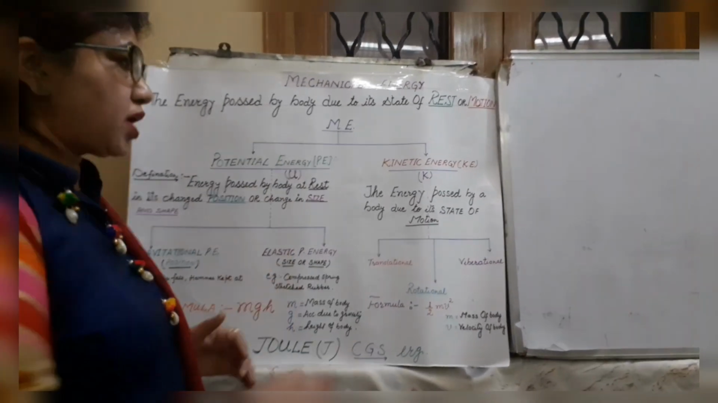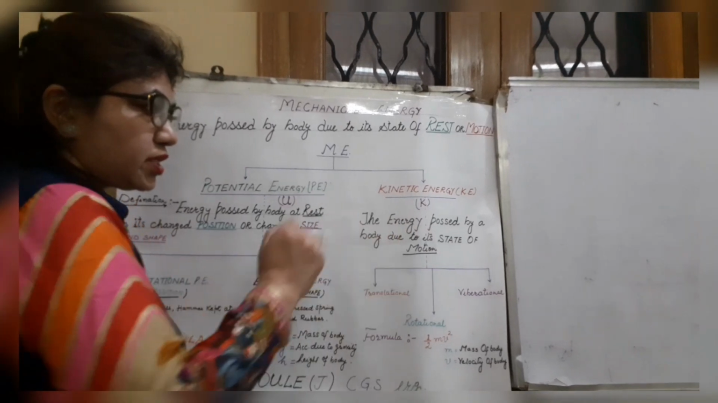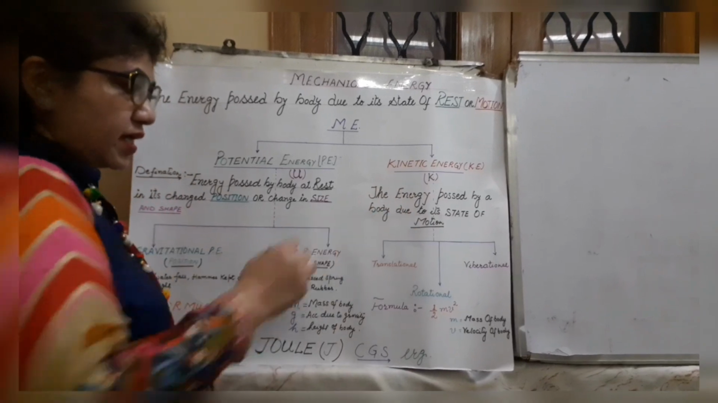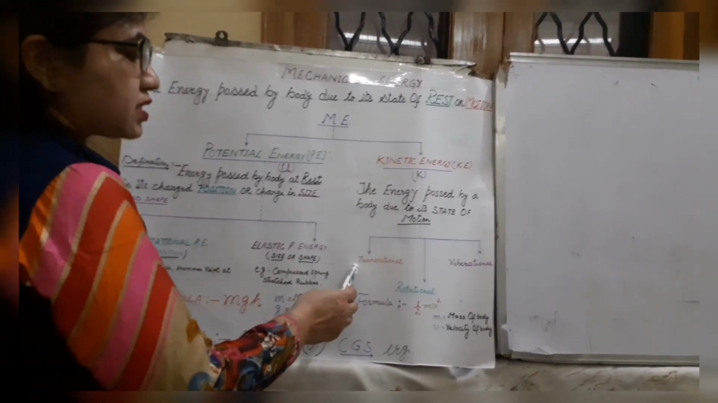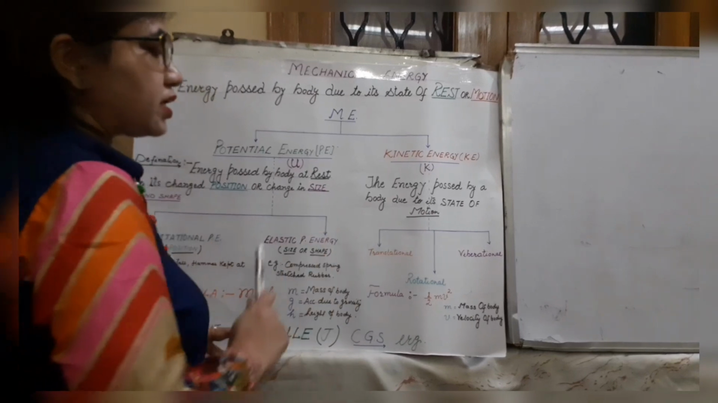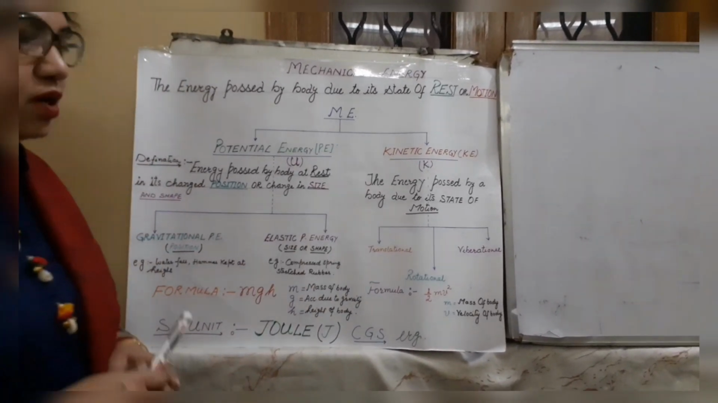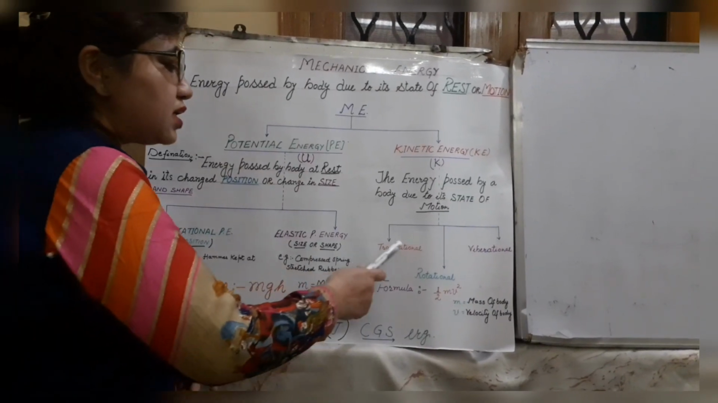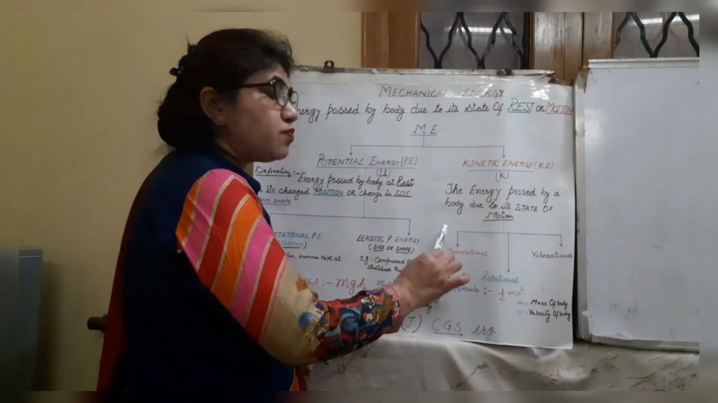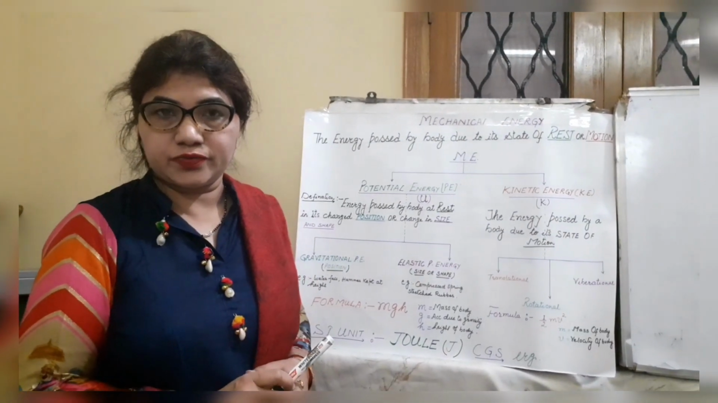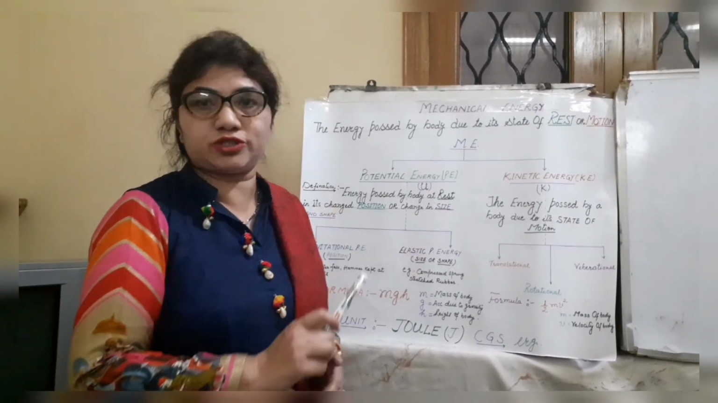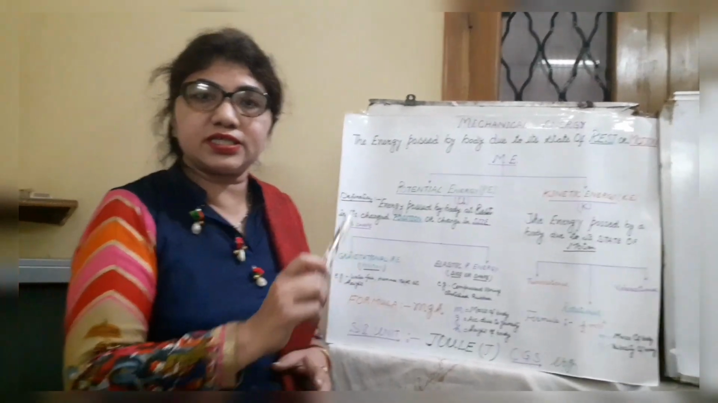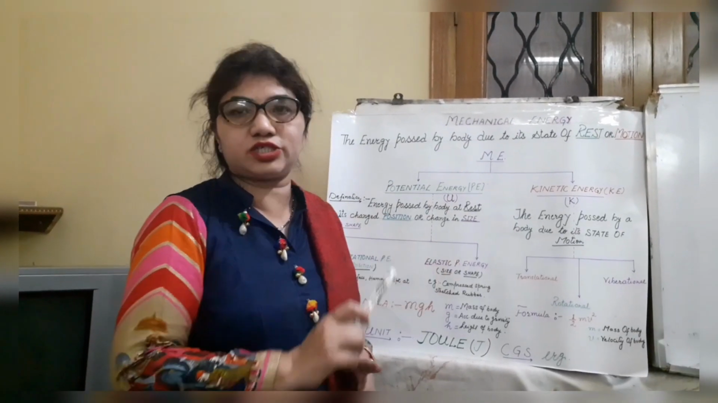Now come to kinetic energy. I already told you kinetic energy is possessed by a body due to its state of motion. So again we will categorize kinetic energy into three categories: translational kinetic energy, rotational kinetic energy, and vibrational kinetic energy. Very simple, as from its name, translational kinetic energy. When a body moves in a straight line, we say the body is in translational motion. Obviously, when a body is in translational motion, it possesses translational kinetic energy.